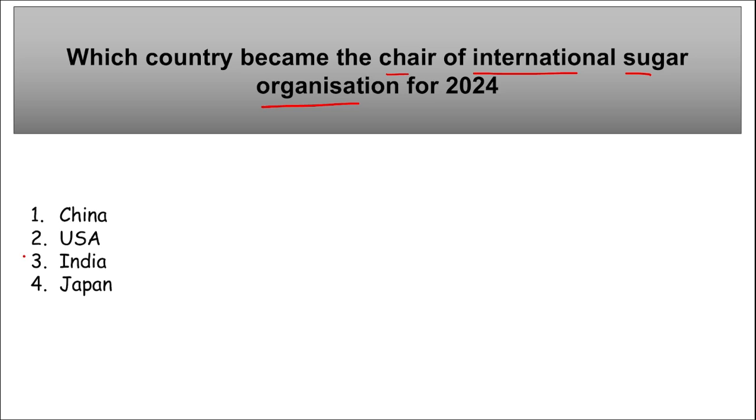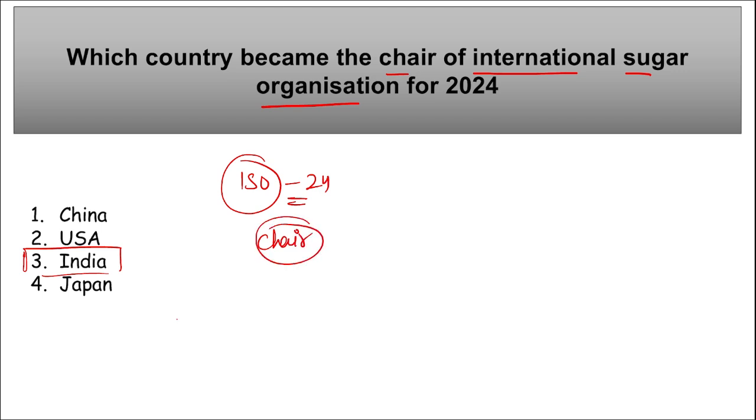So remember, India has assumed the chairmanship of the global sugar industry body, that is the ISO, International Sugar Organization, for 2024. This appointment of India as the chair was announced during the 63rd edition of the council meeting of ISO. And where was this held? It was held in London, UK.